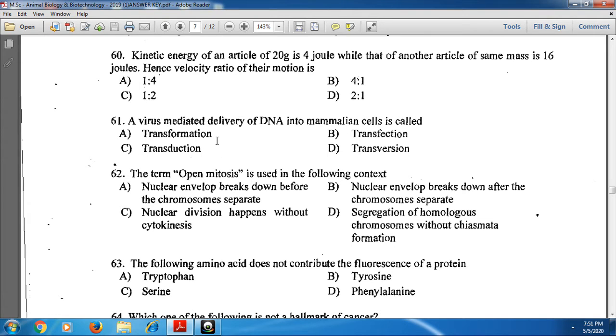Transformation is the direct delivery of DNA into the host cells, whereas transduction requires bacteriophages, and transfection requires viruses for the delivery of DNA into mammalian cells. Transversion is a type of mutation.